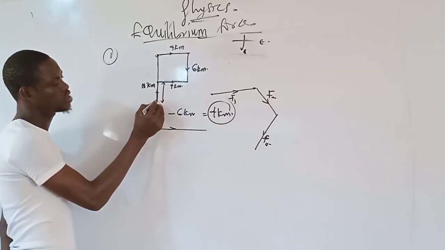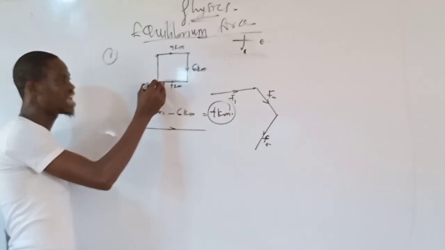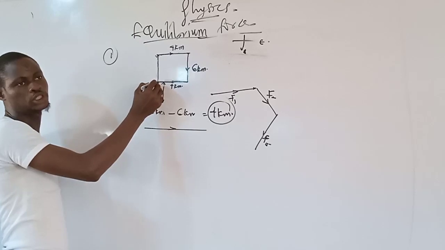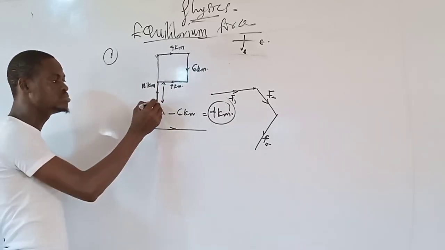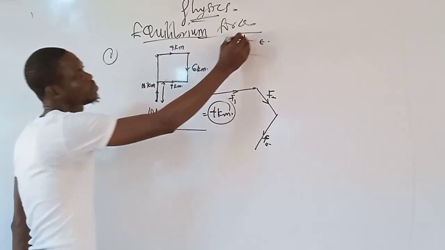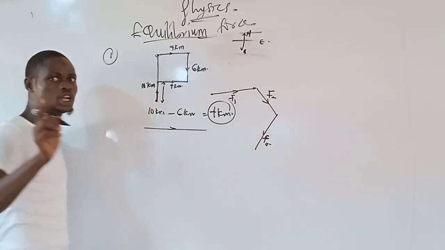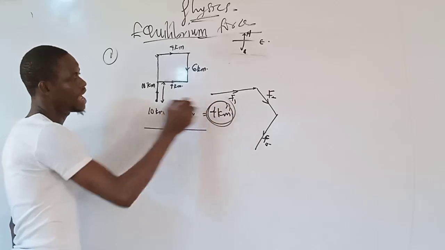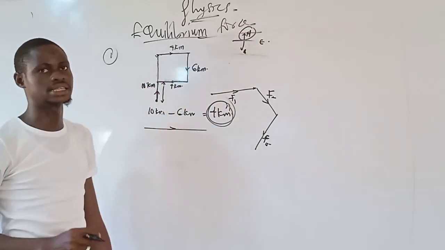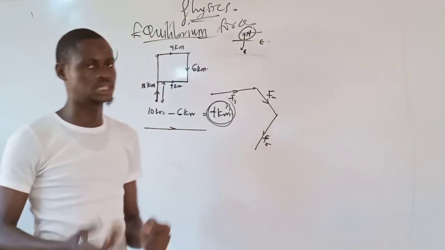The body only tried to move from here to here. All this motion that it performed here, because it returned back to the initial position. So it only moved from here back to this place. If you take a look at this from our cardinal point, the body only moved 4 kilometers along north direction, which is upward. That is the answer. 4 kilometers along north direction.